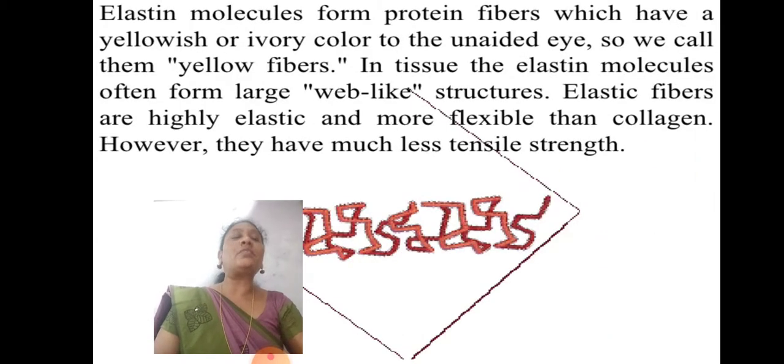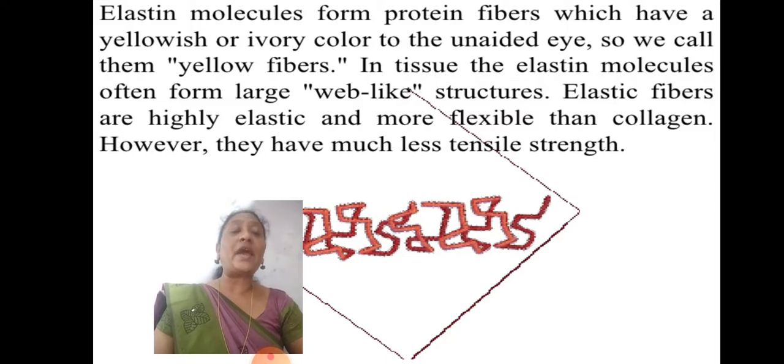Elastin molecules form protein fibers which have a yellowish or ivory color to the unaided eye, so we call them yellow fibers. In tissues, the elastin molecules often form large web-like structures. Elastic fibers are highly elastic and more flexible than collagen.